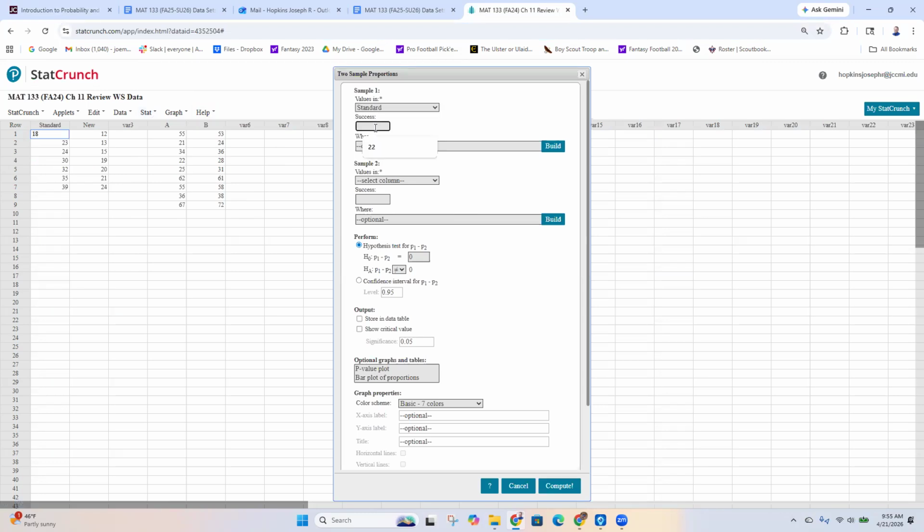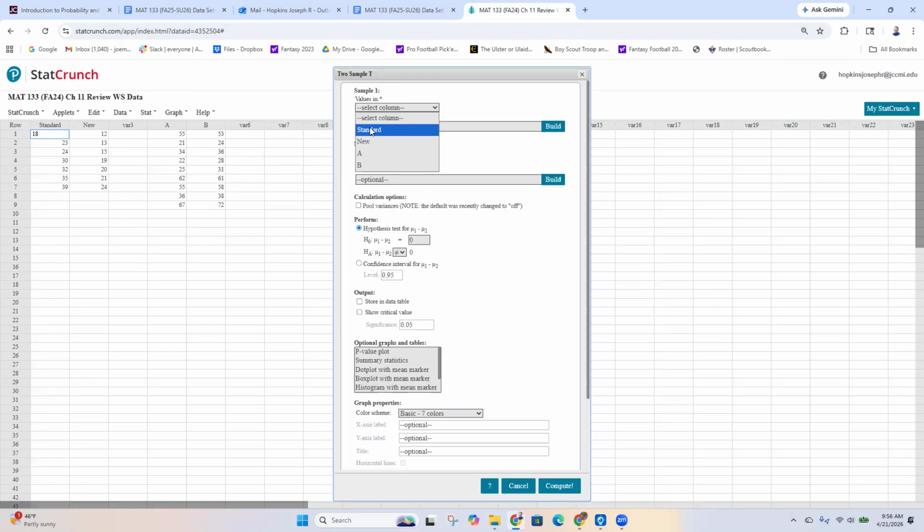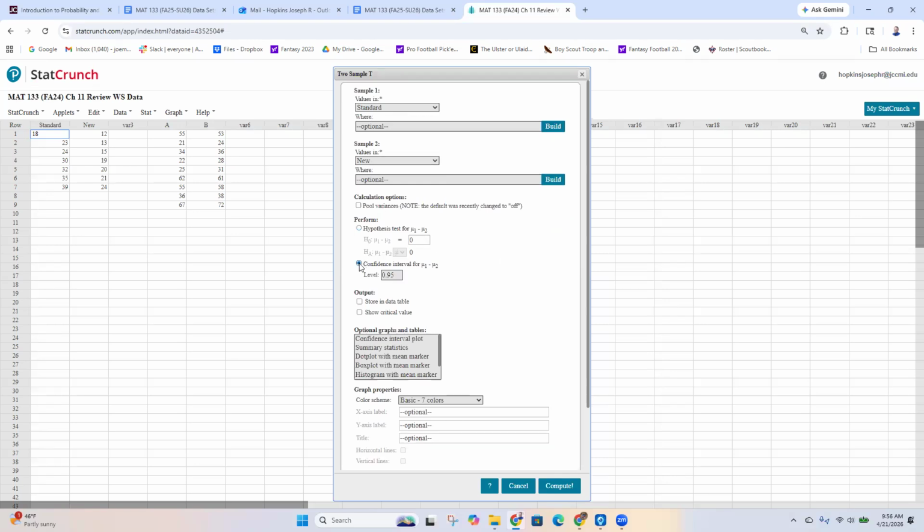All right. Well, let's see then. Oh, wait, I hit the wrong thing. Oops. Not proportion stats. Sorry. I need T stats, two sample with data. There we go. And we're doing a confidence interval at 95%, right?